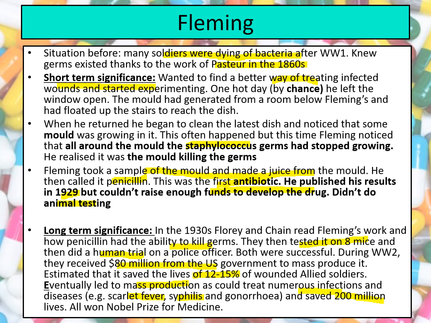We've all probably been prescribed penicillin at some point in our lives. And as a result of the significance of this discovery, all three people, Fleming, Florey, and Chain, all received the Nobel Prize for Medicine. So here we can see Fleming comes up with the initial discovery and writes about penicillin. But it's then other people that take that work further. Florey and Chain build on his work, just like Robert Koch and Lister did with Pasteur's germ theory.